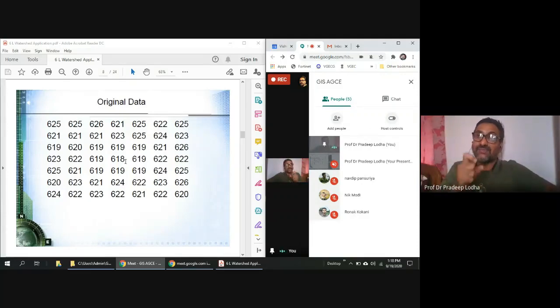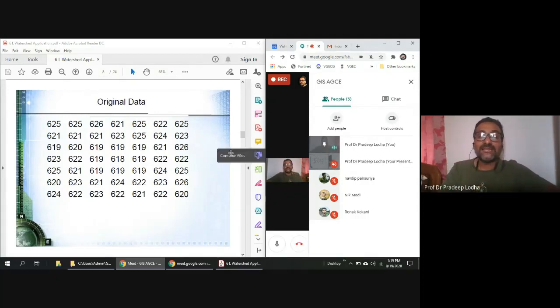In that case, we have to remove such points which are not meaningful. So here 618, because all surrounding cells have an RL of 619. That is the important thing: is this a local depression on the ground, or only in the data, which might have been created because of some error in extracting the RLs through interpolation or extrapolation we were discussing.